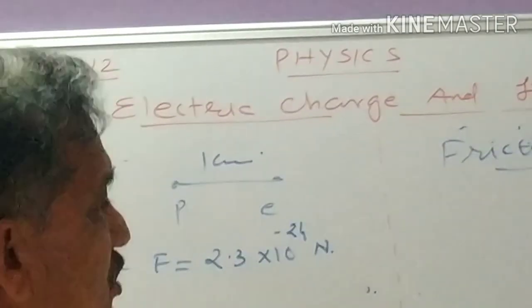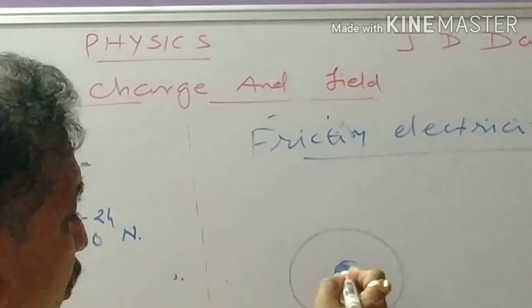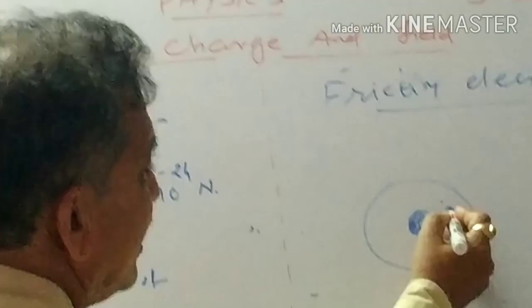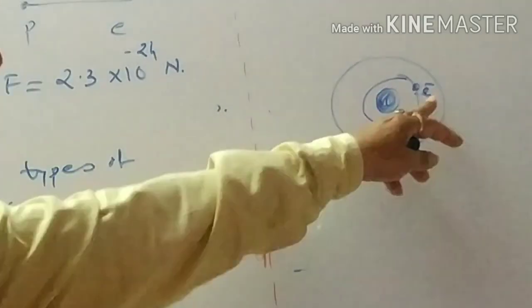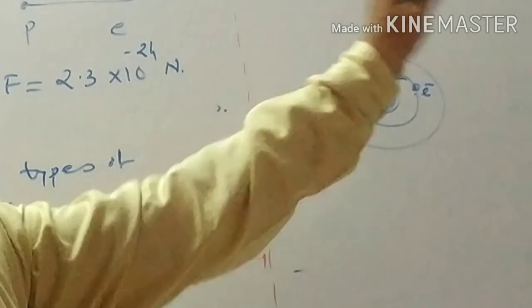Why? Because if you take any atom, this atom is made up of protons and neutrons at the center, the nucleus, and here the electrons are there. These electrons are weakly bound to the protons and neutrons. That's why only the electrons can transfer from one body to another.